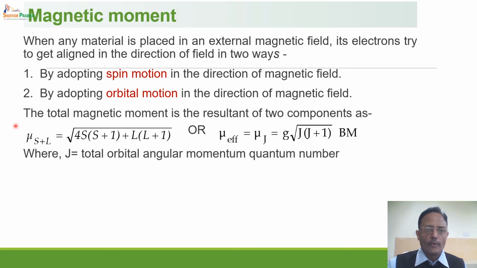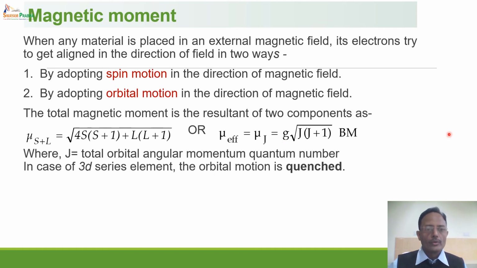This is the formula which is used for calculating the magnetic moment if there is contribution from spin as well as orbital motion. In some cases there is spin orbit coupling, and then the resultant or effective magnetic moment is given by mu j, which is equal to g into under root of J into J plus 1 Bohr magneton, where g is called the Lande splitting factor.